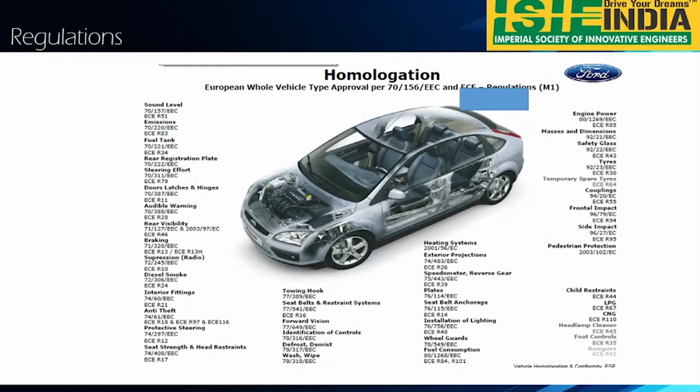These regulations can only be accessed by the OEM companies who are going to perform the analysis. So some regulations you can access, but some you can't. For the vehicle, we will be doing frontal impact, side impact, rear impact, frontal crash, and the seating system. Different analyses of the components, exterior components, interior components. So different types of analysis we are going to perform for the components.